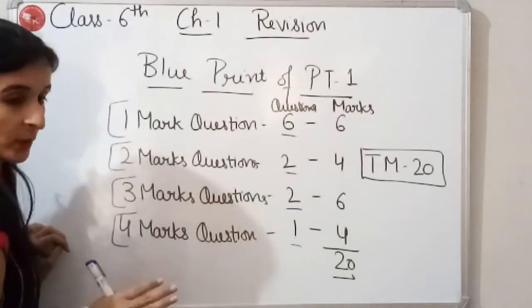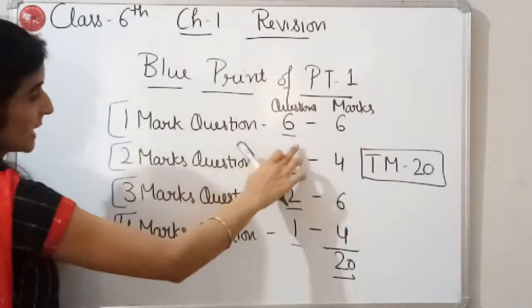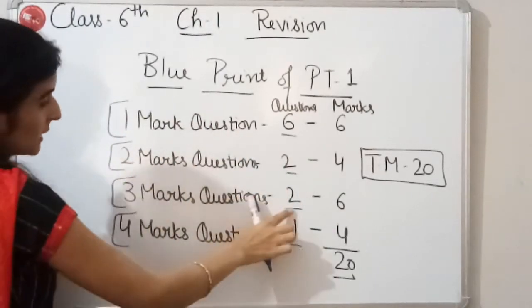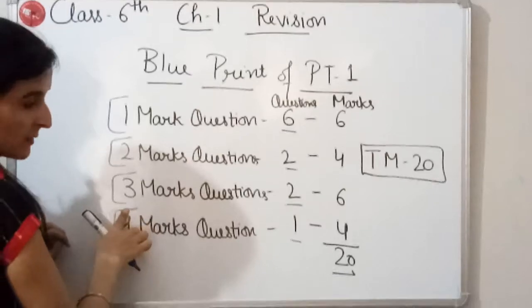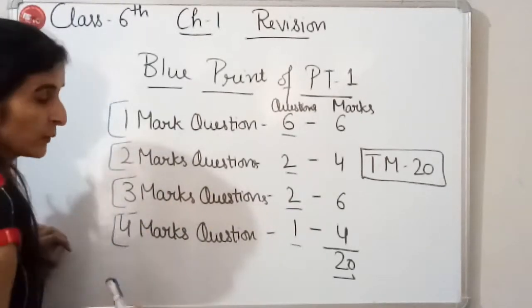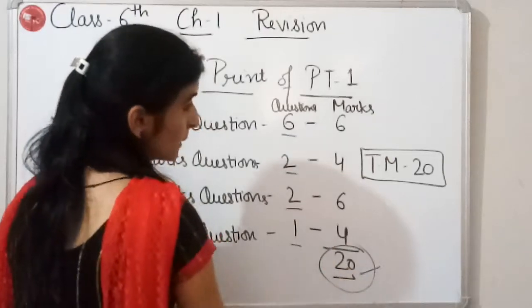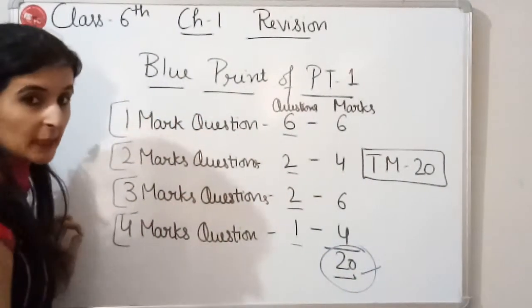Yes, you all can note down this blueprint. So if we add them together, your exam will be of 20 marks.